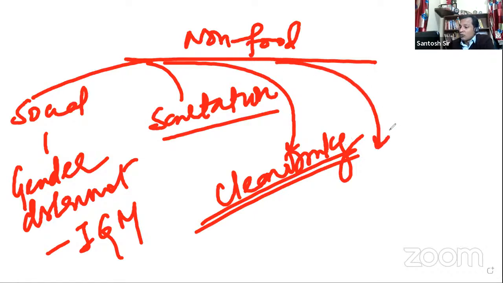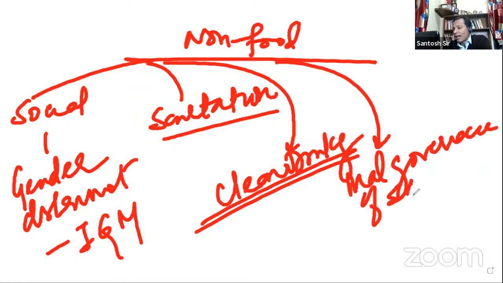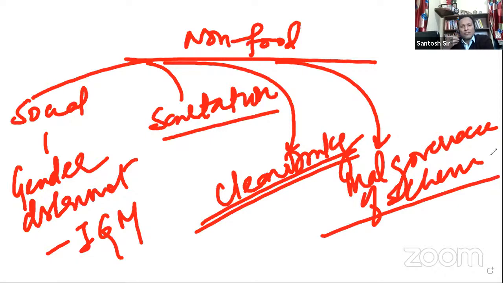Next, although we have a lot of schemes, we have ICDS, we have now Poshan Abhiyan, we have midday meal, but what is the level of governance? Malgovernance of schemes. I have visited many Anganwadis, and the quality of Anganwadis is not very great in India. There is a lot of scope for improvement. The services, although on paper they look very good, on the ground the reality is not very good.